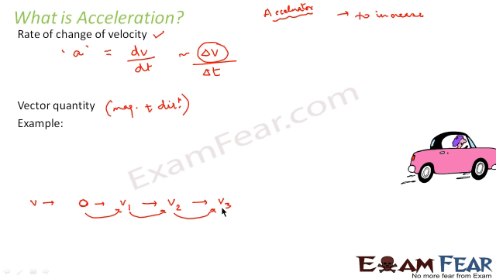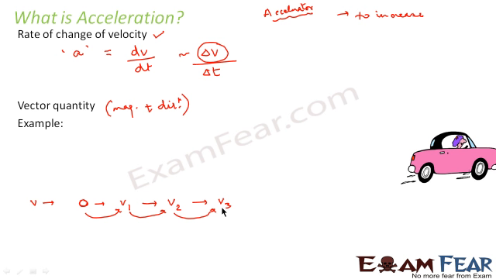Now, just to clear a confusion here, since I am using the term acceleration, which means to increase, that doesn't mean that acceleration always means increase in velocity with time. Acceleration is basically a term used for the change of velocity with time.